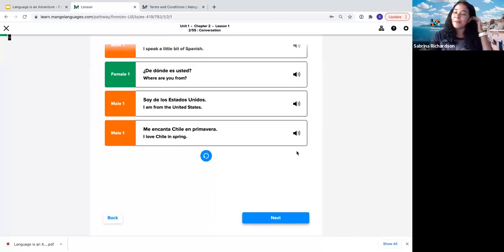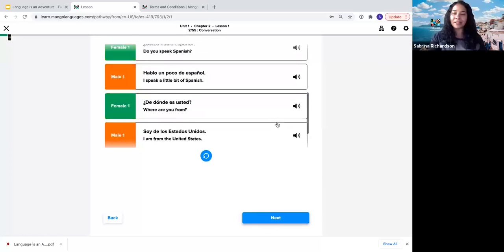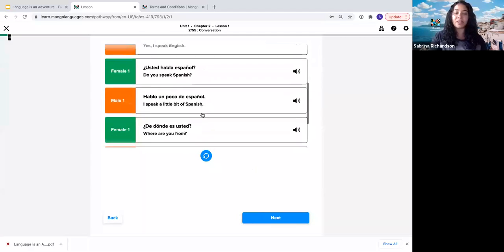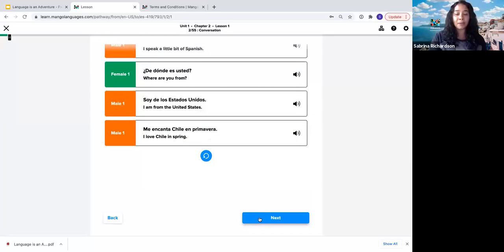Okay, so if you were someone who has not really had any experience with learning the language, it might be a little intimidating to have a whole conversation thrown at you. But again, it's not for you to just have to learn all of this right now. It's just to give you an example of what you can look forward to learning throughout the chapter. So as we move on to the next slide, you'll see that we're starting to take these different sentences and break them down bit by bit.